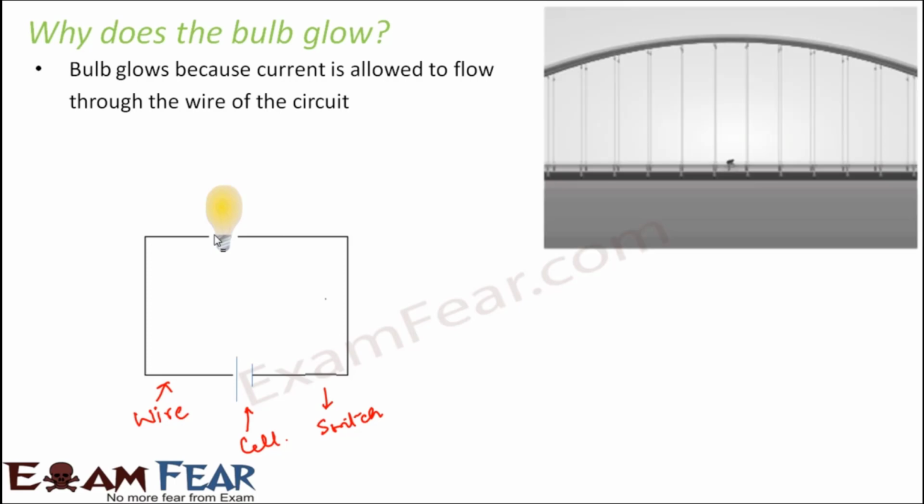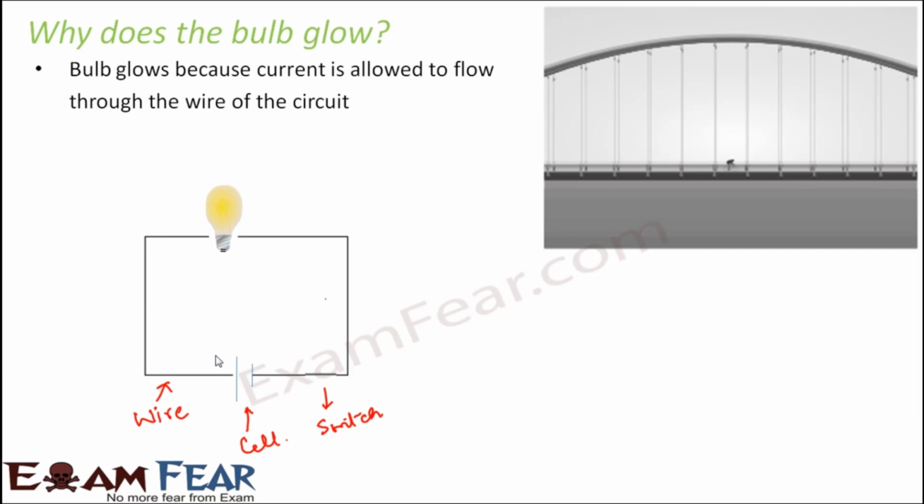Here again, let us take the same example of the bridge, which will help you understand it better. Let us say that the bridge is intact. Nobody has broken the bridge. The bridge is there, the path is there. But let us say that the surface of the bridge is very slippery, like spilled with oil and water, because of which this person is not able to ride his bicycle over it, and that's how he is not able to reach B. He is not able to cross the bridge. So in this case, the path is there, the path is complete, but the material of the path is such that it is not allowing the cyclist to move.